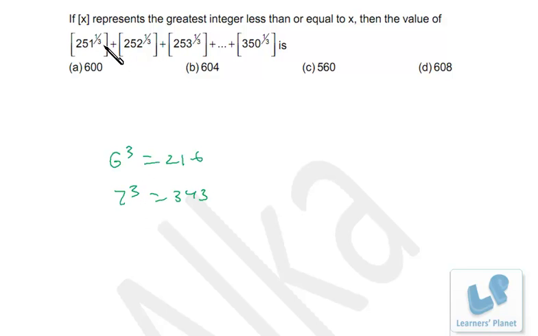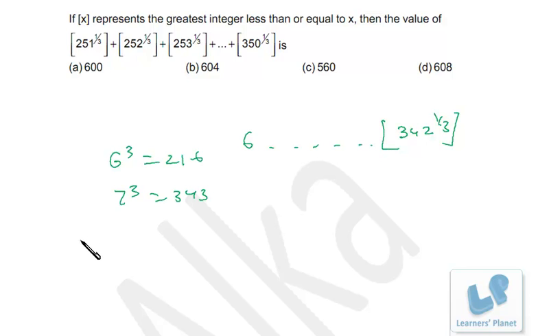Now the cube root of 251 will be what? 6 point something. So if we take the box function, 6 point something will come out as 6 only, right? So till 343, or we can say the last number, that's 342, the cube root of 342, every number up to here will give 6, the greatest integer part.